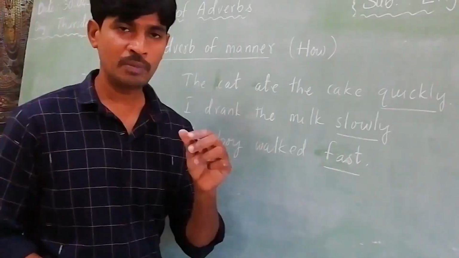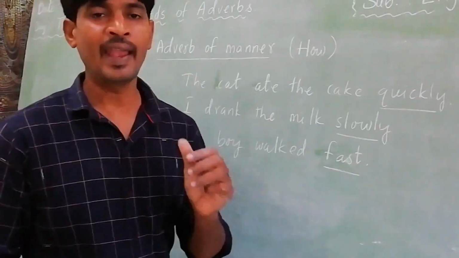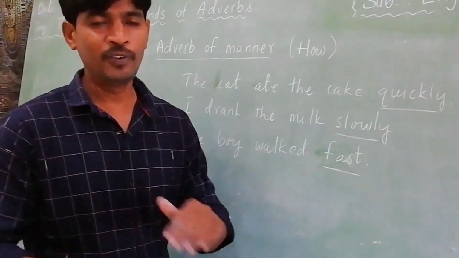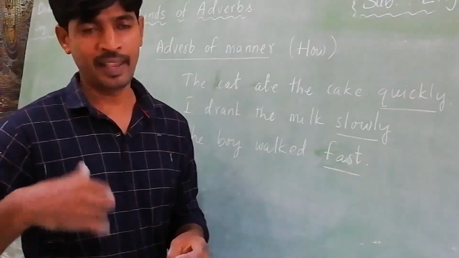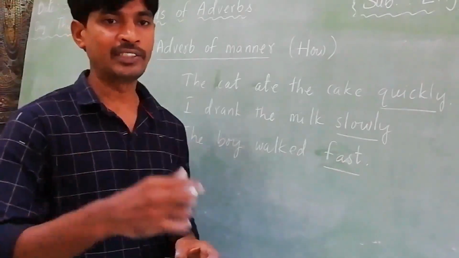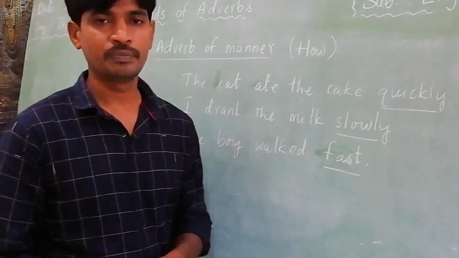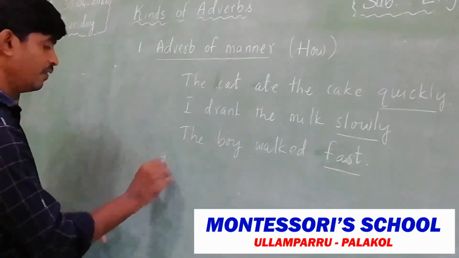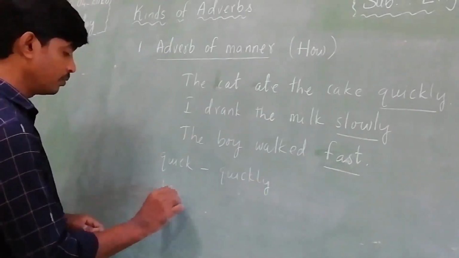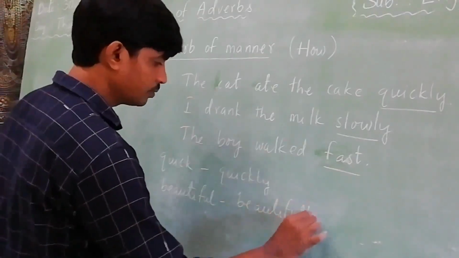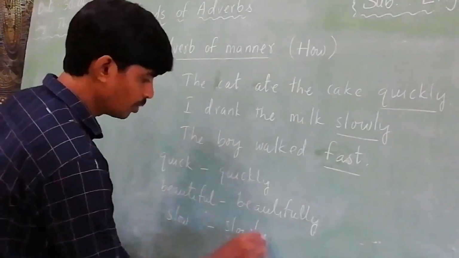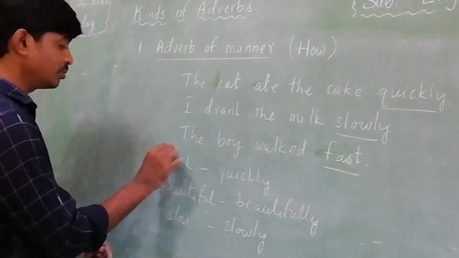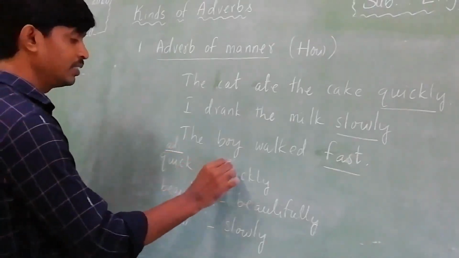Remember, most adverbs of manner are formed from adjectives. By adding ly to the adjective, it becomes an adverb. For example, see here: quick, quickly; beautiful, beautifully; slow, slowly. These are adjectives and these are adverbs.